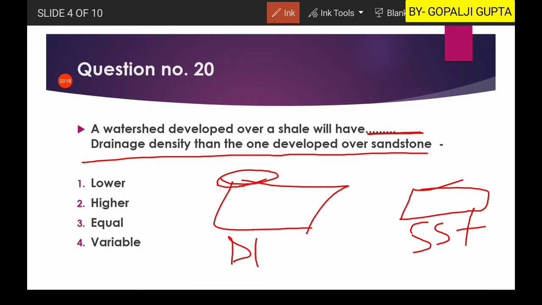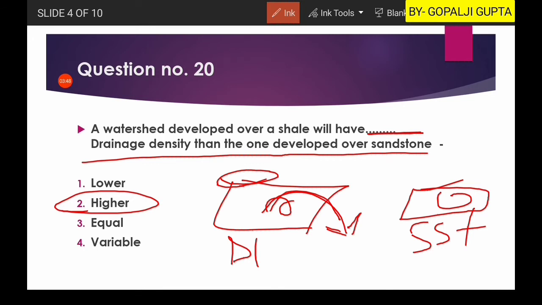It is because the erosional process is greater in shale than in sandstone. We can pick up more sediment from the shale than from sandstone. As we pick up more sediment, it will definitely generate more channels, more places for the water. So the second option, higher, is our right answer.